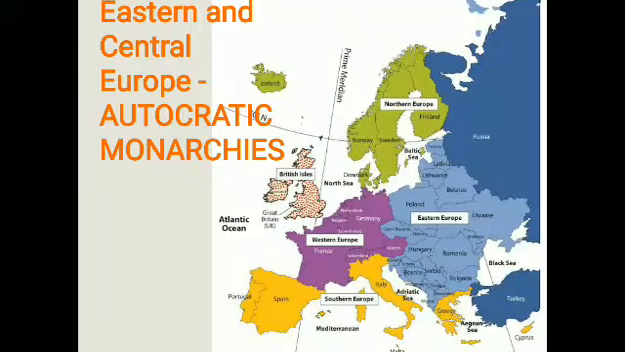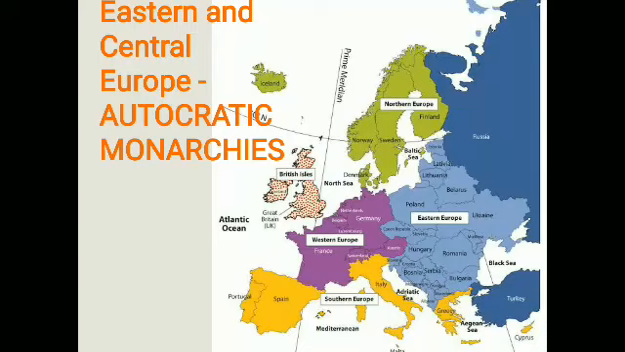When we look at the eastern part and the central part of Europe, these were under the control of autocratic monarchies. I think you know what the word monarchy means. Monarchy is a system of government in which one person reigns supreme, usually a king or a queen. That is what we generally say is a monarchy.